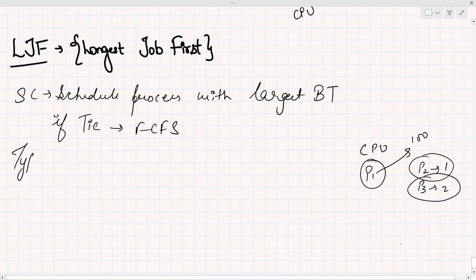Now, what type of algorithm is this? This is a non-preemptive algorithm. What does that mean? It means that if a process gets the CPU, it will leave the CPU only when the process is completed.